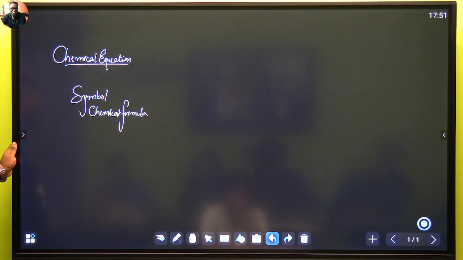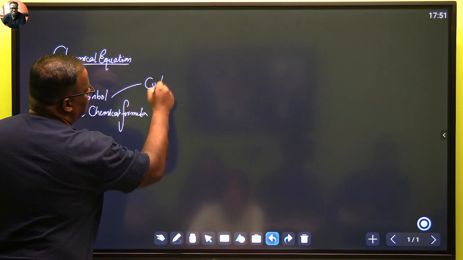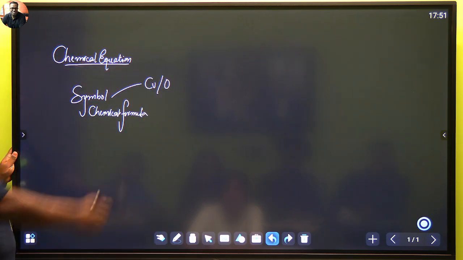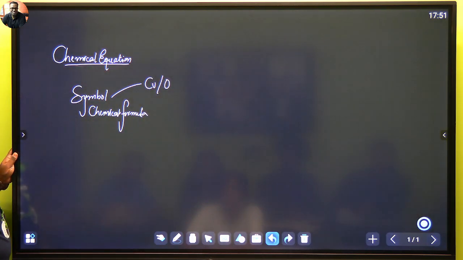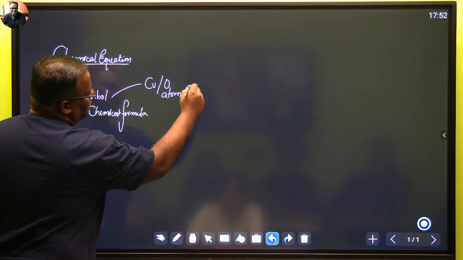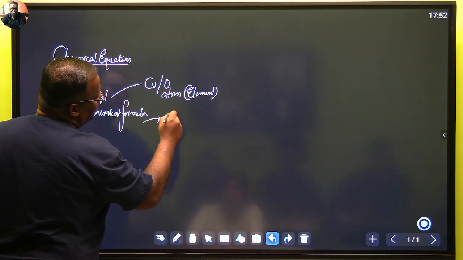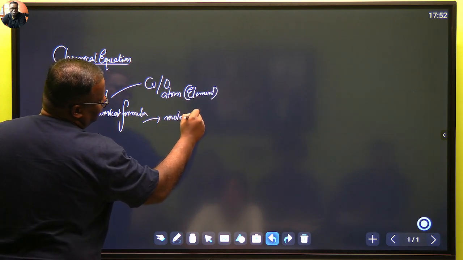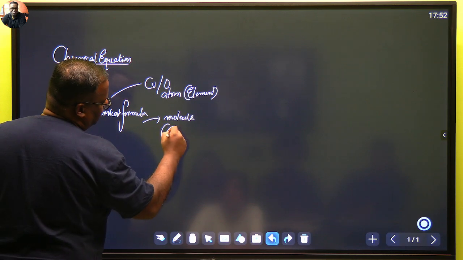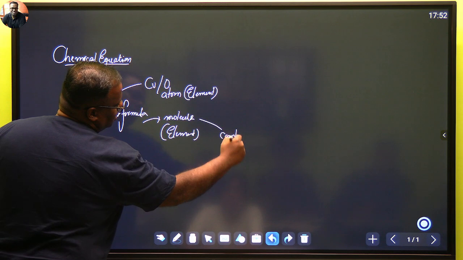Symbol always represents an atom. A symbol will never have any numeric part to it. Symbol cannot represent a molecule. For example, Cu for copper, O for oxygen, these are symbols. Chemical formula always represents a molecule. This represents an atom, that means this has to represent an element. This represents a molecule, that means it represents a compound. Galat. A molecule can represent an element as well as a compound.